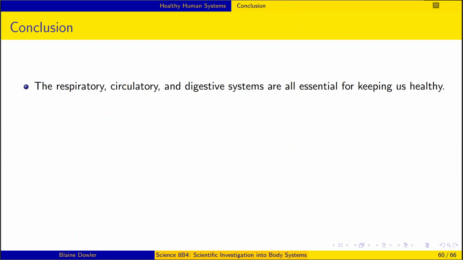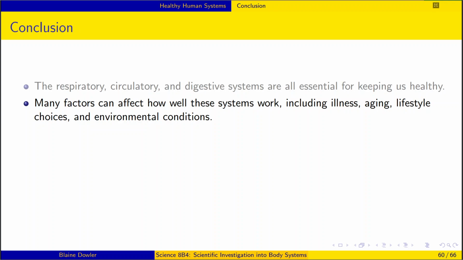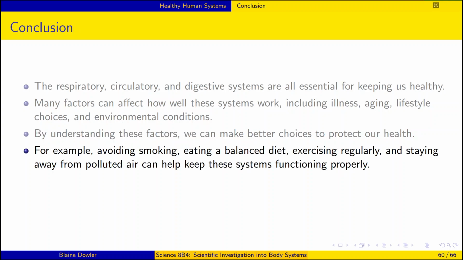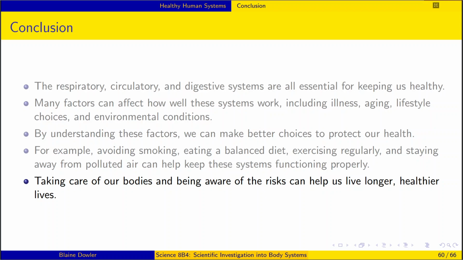In conclusion, the respiratory, circulatory, and digestive systems are all essential for keeping us healthy. Many factors can affect how well these systems work, including illness, aging, lifestyle choices, and environmental conditions. By understanding these factors, we can make better choices to protect our health. For example, avoiding smoking, eating a balanced diet, exercising regularly, and staying away from polluted air can help keep these systems functioning properly. Taking care of our bodies and being aware of the risks can help us live longer, healthier lives.